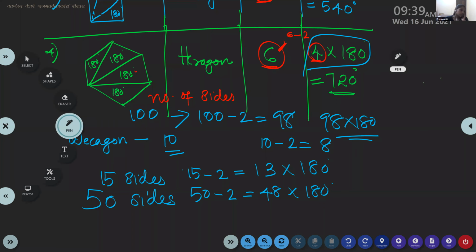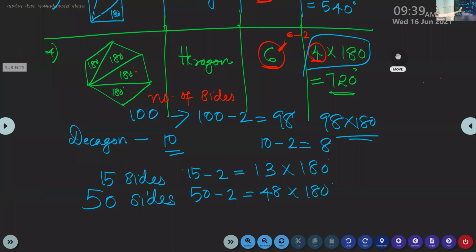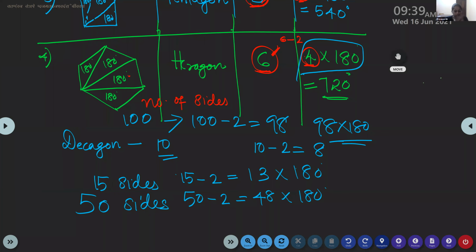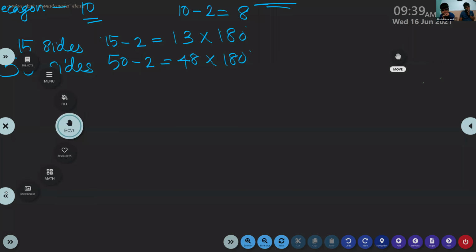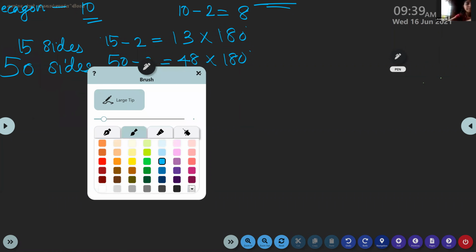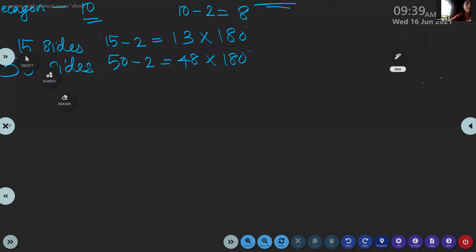Okay. So how will you write it as a formula? Any number of sides. Shall I take it as n? Shall I take this as an n-sided polygon? Yes, ma'am. So it is an n-sided polygon.